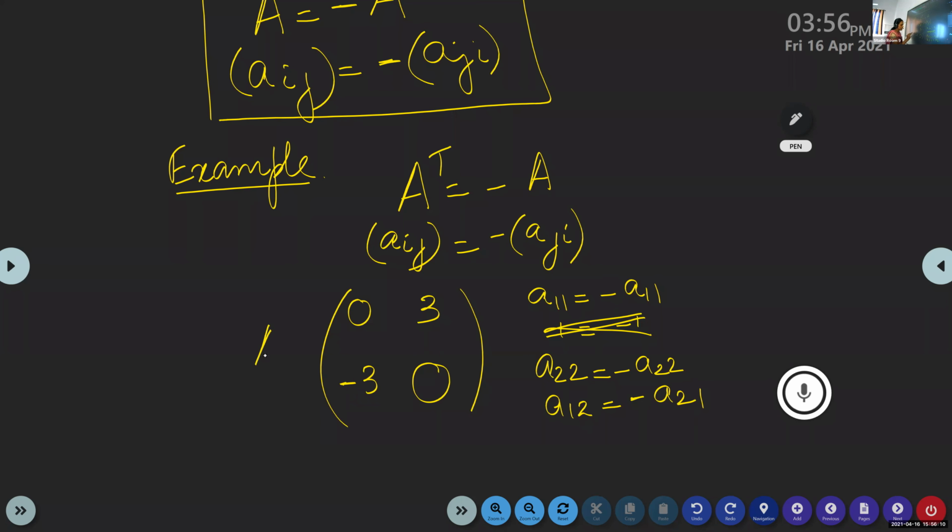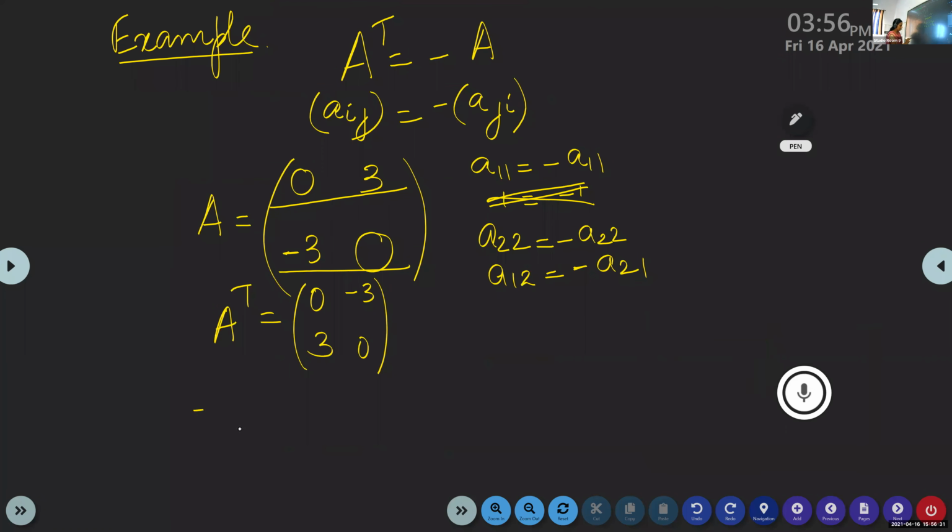But the diagonal entries will always be 0. So name this as A. Find out what A transpose is. The first row will become the first column: 0, 3. The second row will be the second column. Now find minus A, the negative of A. Minus A means we multiply each entry of the matrix A by minus 1: 0, minus 3, 3, 0.